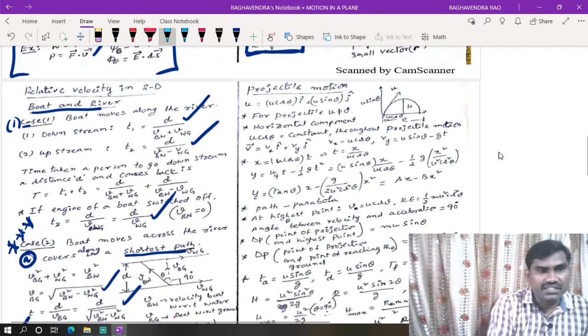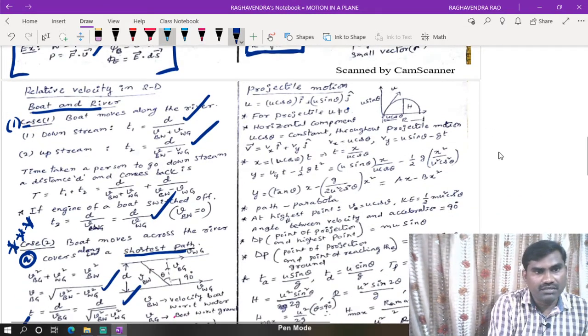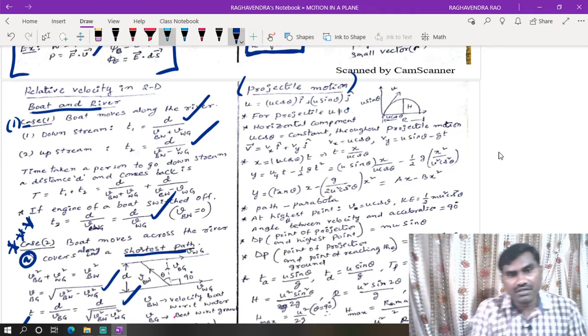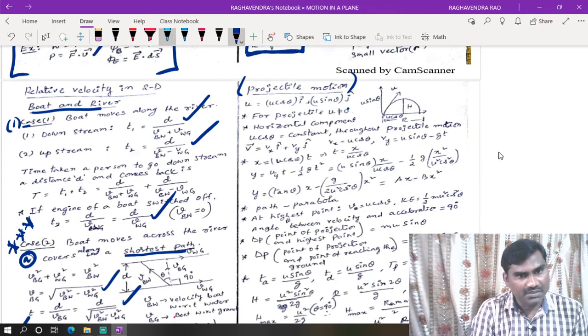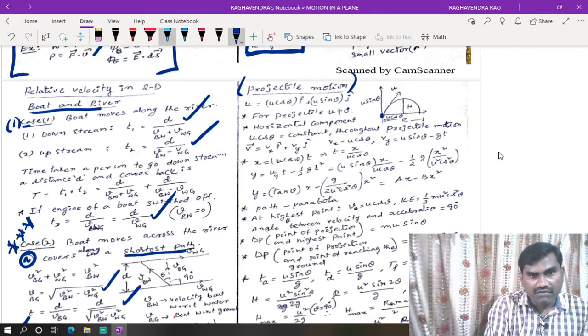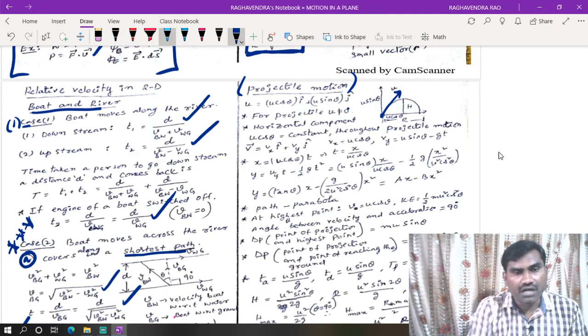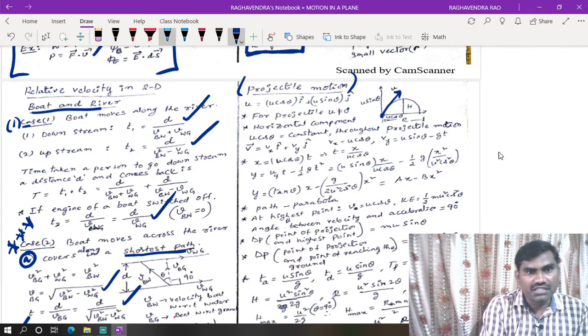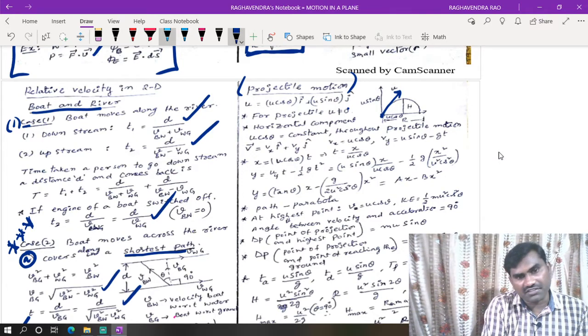Coming to projectile motion, the third part of the chapter. Here we need to go with the oblique projection. When initially projected with velocity, this will be u cos theta and this is u sin theta. U cos theta is the horizontal component of velocity, u sin theta is the vertical component of velocity.